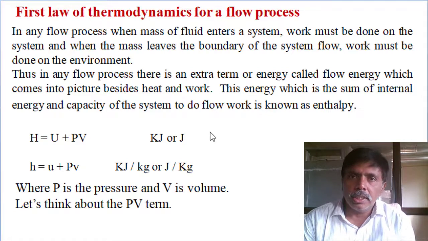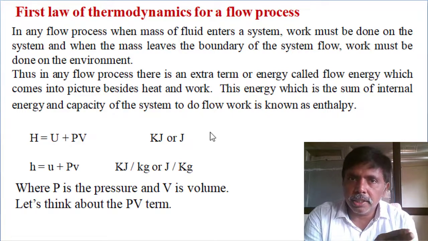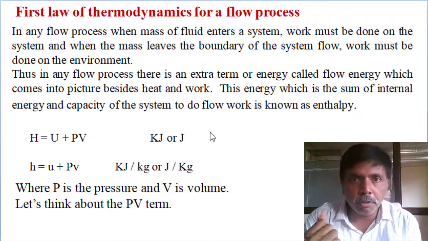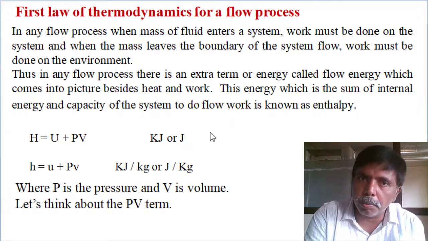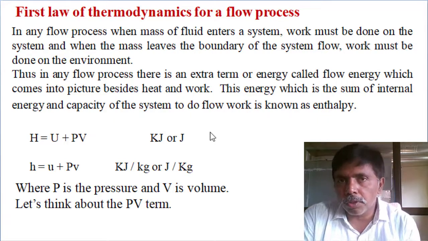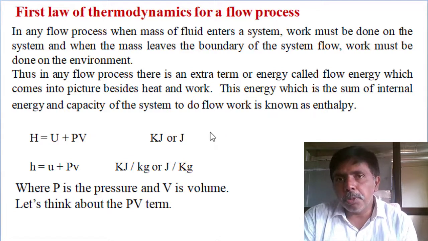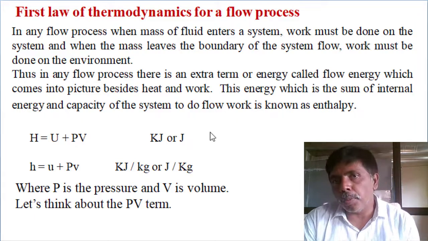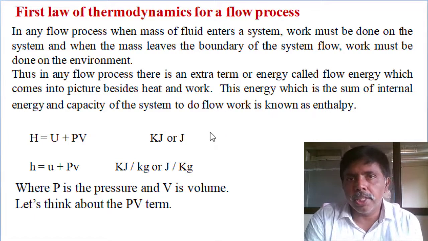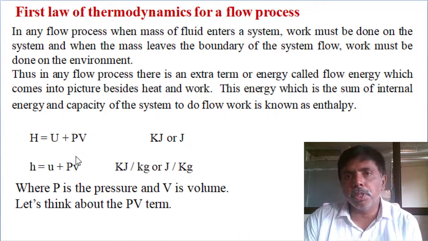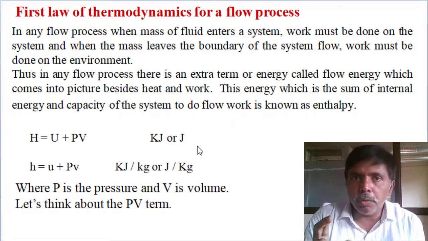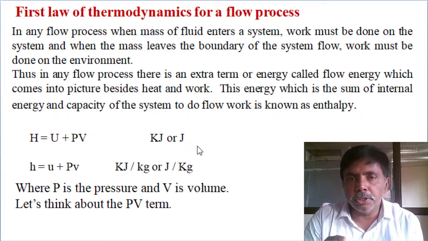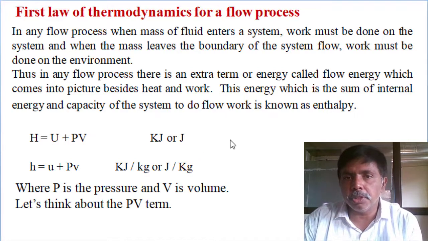Okay. Last, in closed system we already derived: internal energy is a point function. Pressure and volume also are point functions only. These are all properties. Automatically enthalpy is also a property only. You don't need to prove that one. So enthalpy is internal energy plus flow work. Specific enthalpy, because this is an extensive property, depends on mass. We want intensive properties. Just divide by mass. You will get specific enthalpy, small h equals small u plus p into v. This property we are using for flow process. That's all. Enthalpy, the new word we introduced, that enthalpy we are using in the flow process.